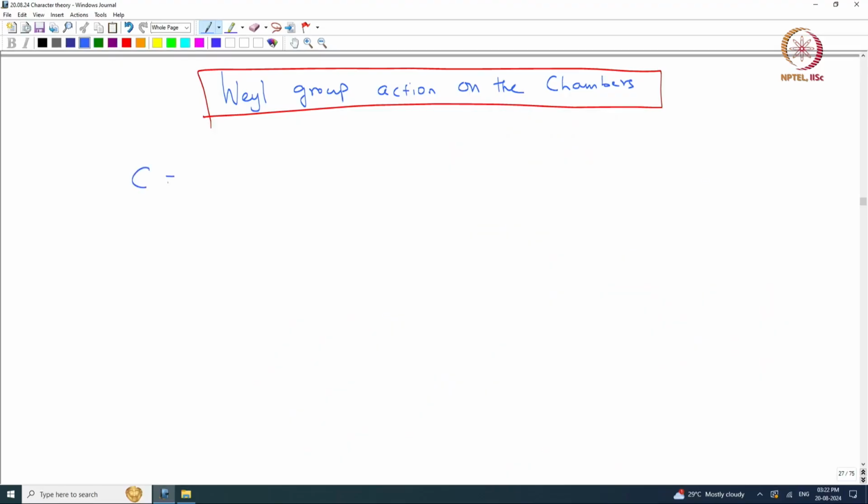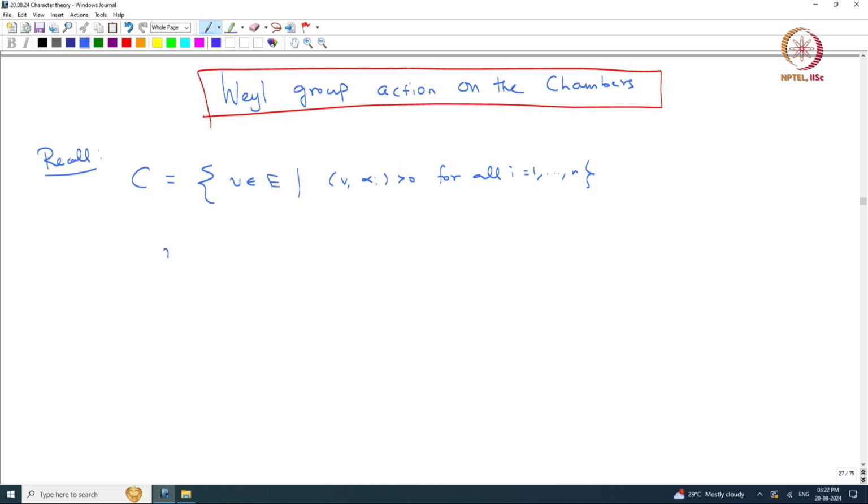Welcome back everyone. In this lecture we will see the Weyl group action on the set of chambers. So, let us recall the definition of the fundamental chamber and then we will make a proposition. Recall that we have this fundamental chamber C, those vectors v in E such that (v, alpha_i) is positive for all i ranging from 1 to n.